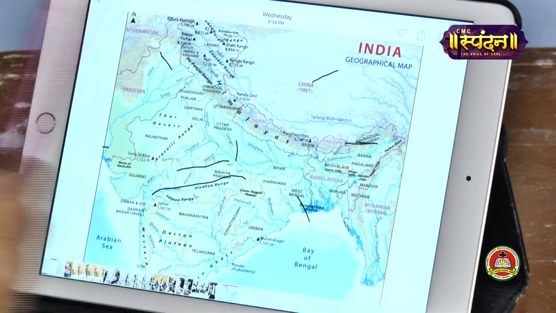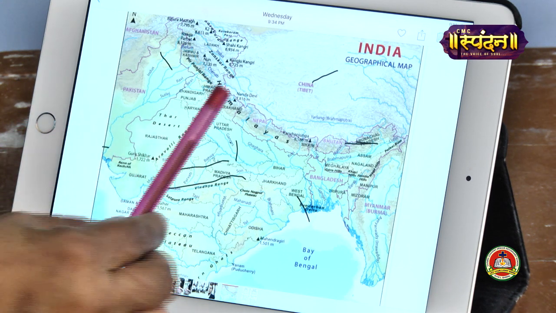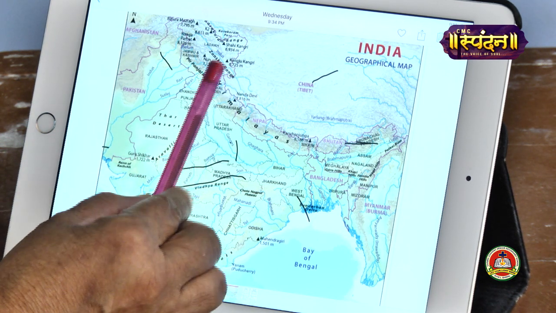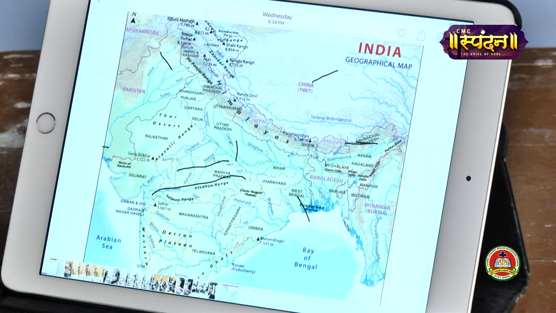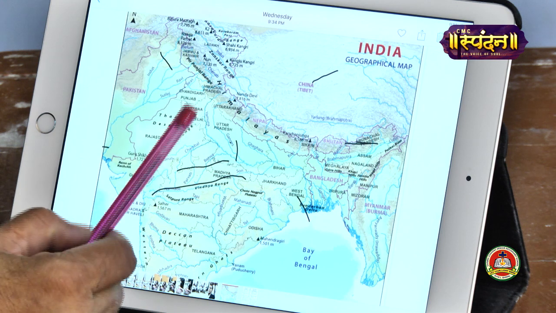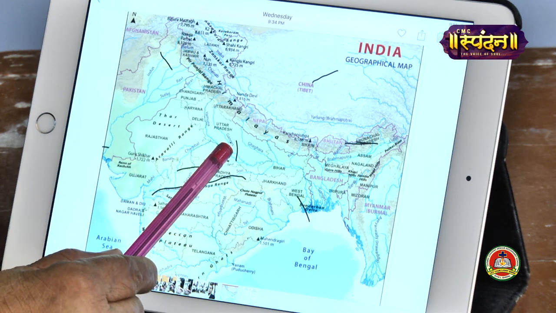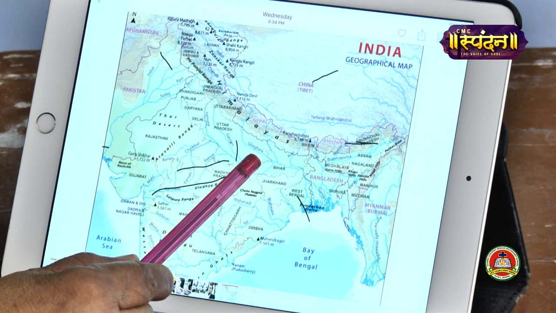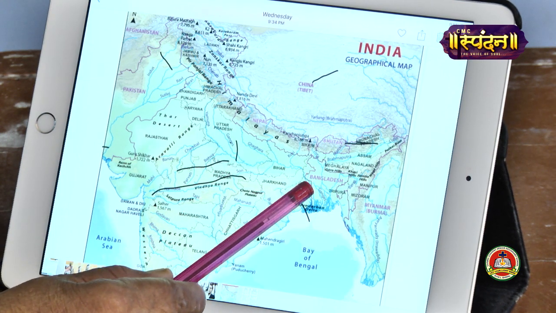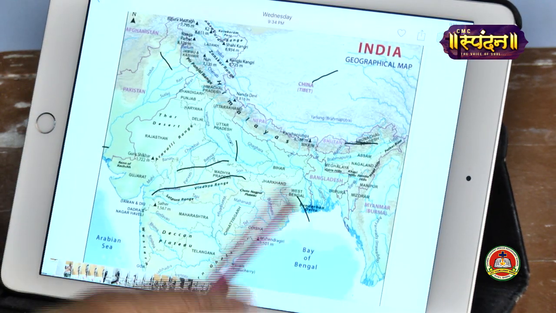Now all of you know that the Ganga river is a sacred river, and many Hindus and other communities also worship this river. Right? It has its source in Gangotri. What is Gangotri? Gangotri is the name of a glacier in the Himalayas, and the river flows through the states of Uttarakhand, then Uttar Pradesh, then Bihar, then West Bengal, and ultimately it falls into the Bay of Bengal.